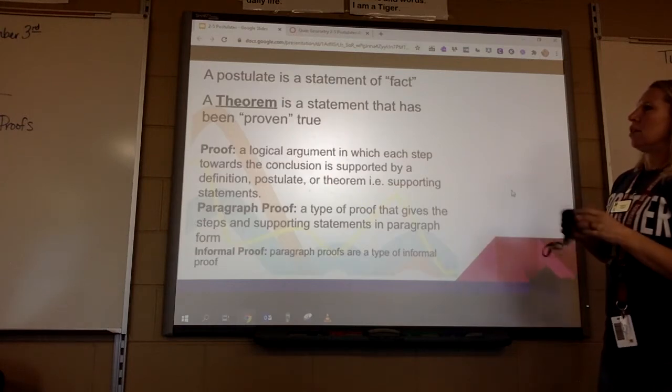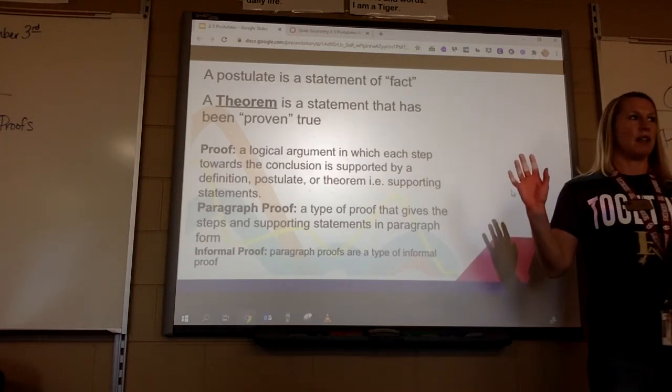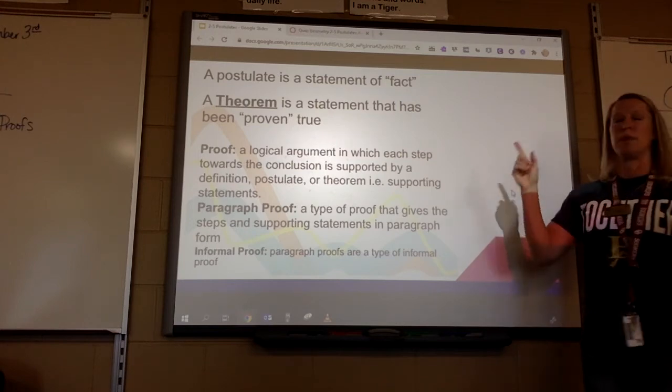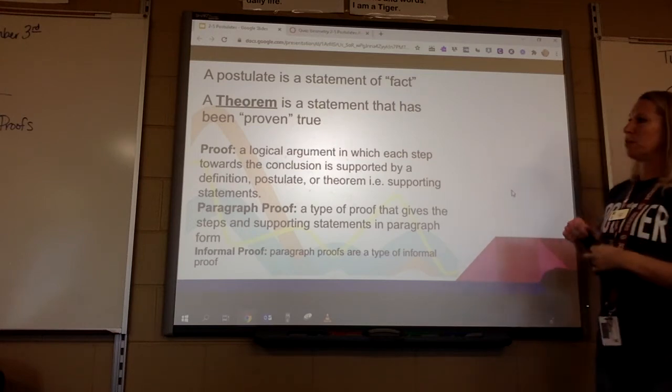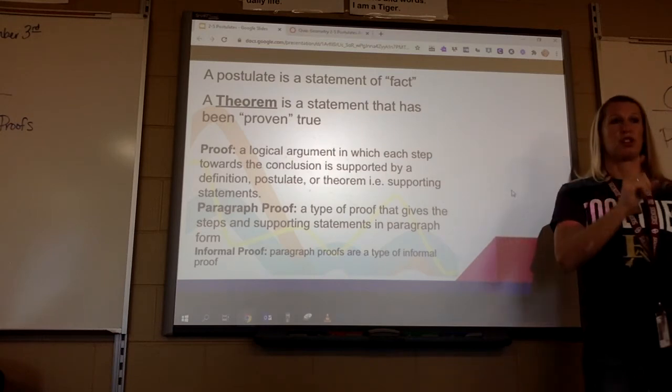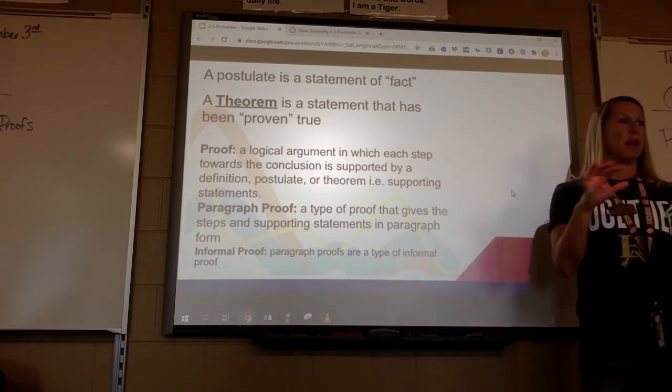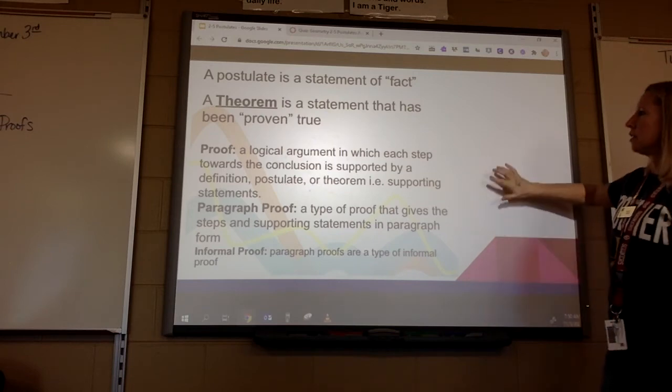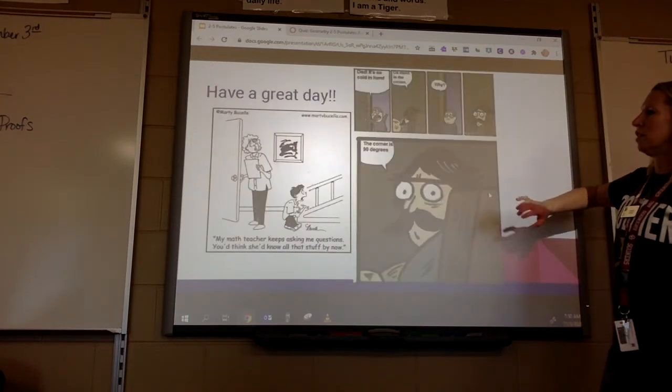Okay, so postulate, statement accepted as fact. A theorem, statements that have been proven true. So we're going to prove statements true in proofs. We're going to start proofs Thursday, but they're going to be algebraic proofs, so they will be the easier ones before we get into the real ones.